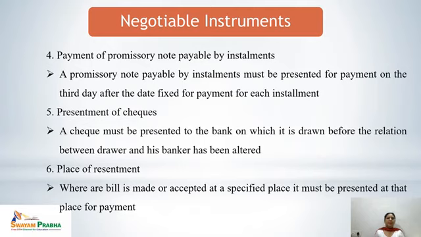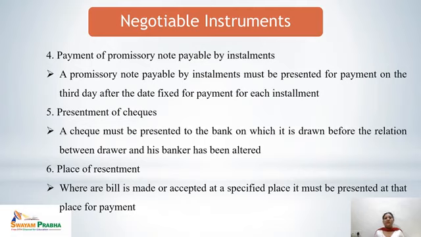Next is presentment of checks. A check must be presented to the bank on which it is drawn before the relation between the drawer and his banker has been altered. We know that the check is drawn on a banker, and the banker is always a drawee.